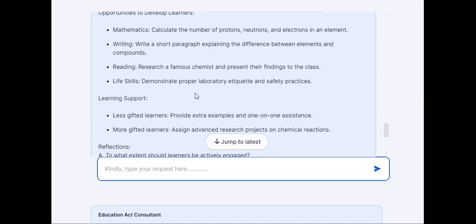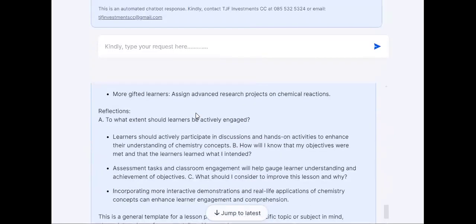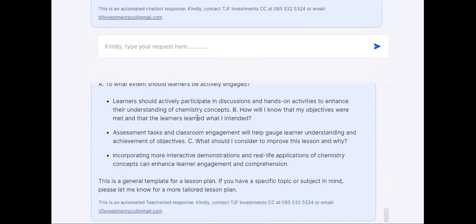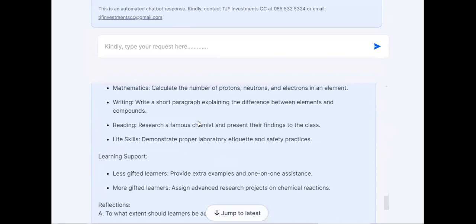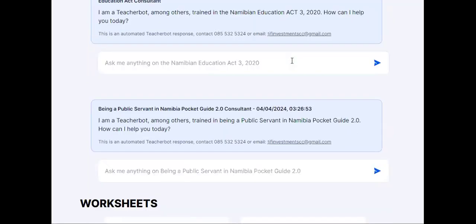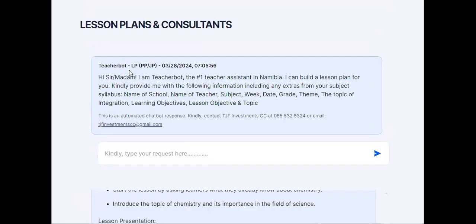So once you have received your lesson plan like this, all you do now is to own it, to customize it, whether on a Word document or in your lesson plan format, or wherever you want to transpose or copy it to. That can be done. The same will also be done at the lower primary, the junior primary, just that the components will differ. Obviously here the themes, topic of integration and so on, and all the others, but that should not be a big issue.